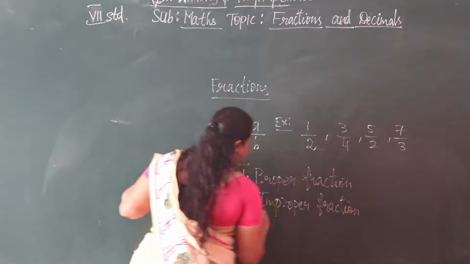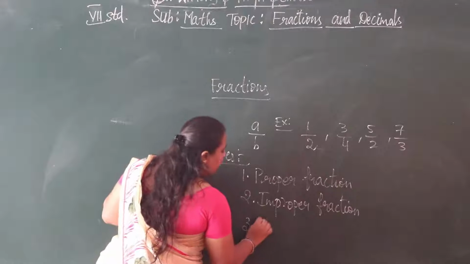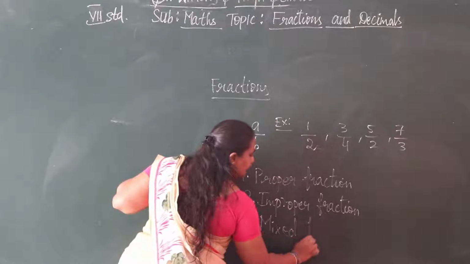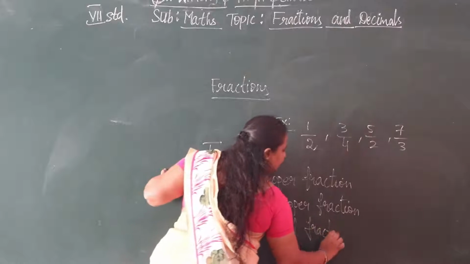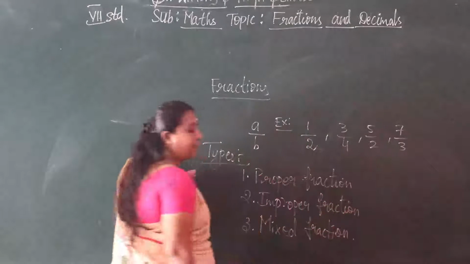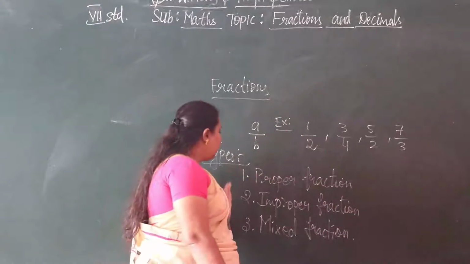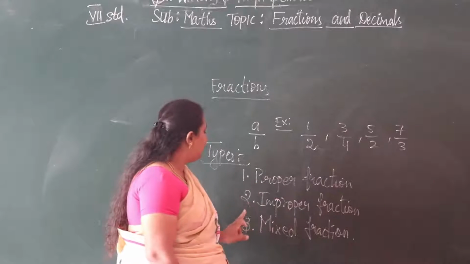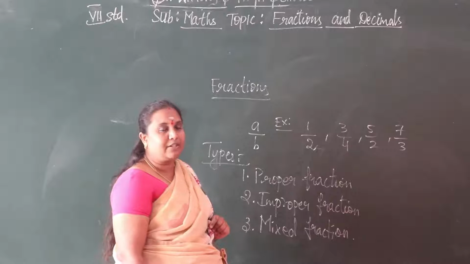The third is the mixed fraction. So the types of fractions are proper fraction, improper fraction, and mixed fraction.